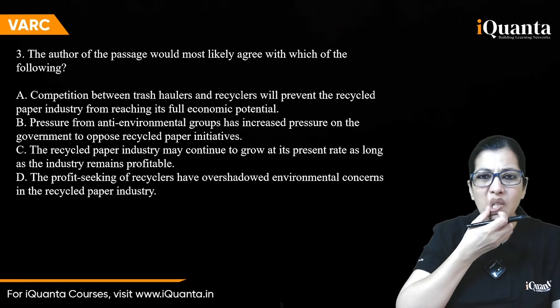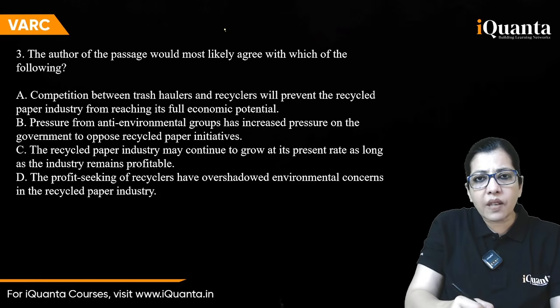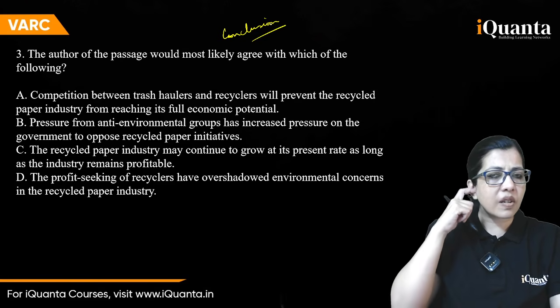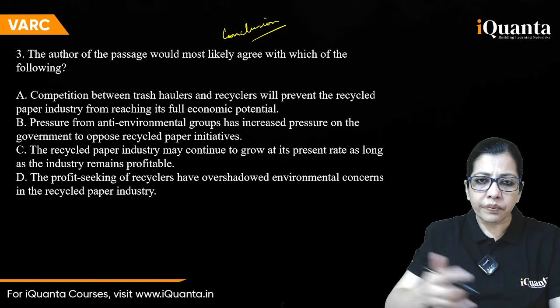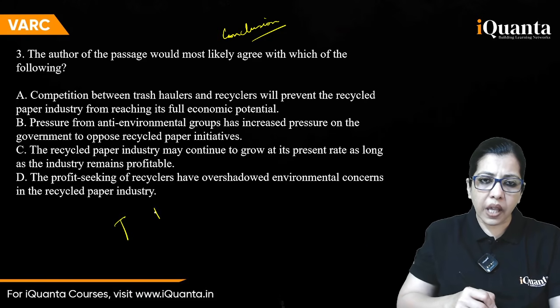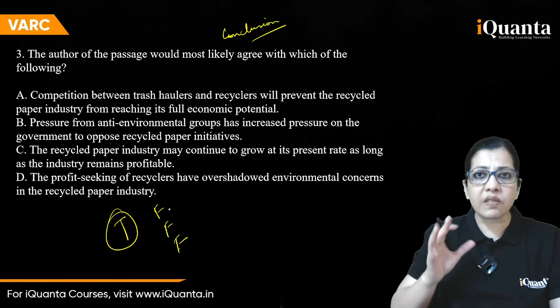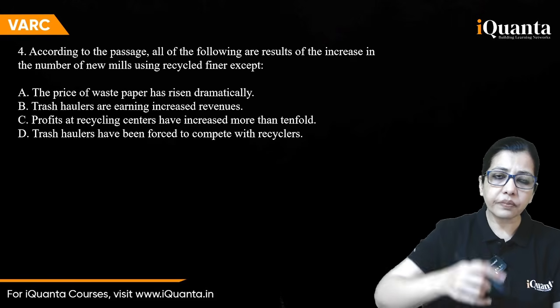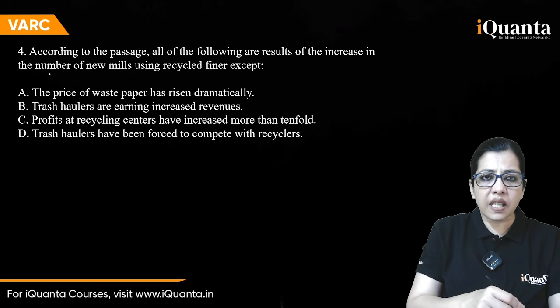The author of the passage would most likely agree with which of the following? This is based on conclusion. After reading the entire passage and his viewpoints and all, what is he likely to agree with? So we are looking for one true and the others are false. This gives me clarity because then I'm looking for traps in these 3. According to the passage, all of the following are results of the increase.